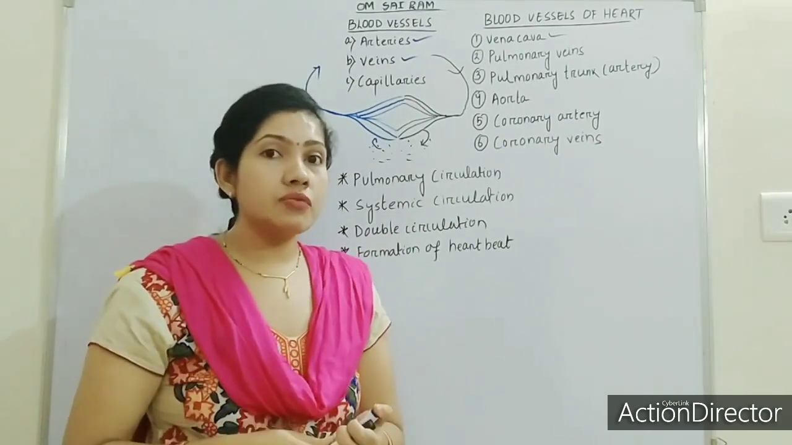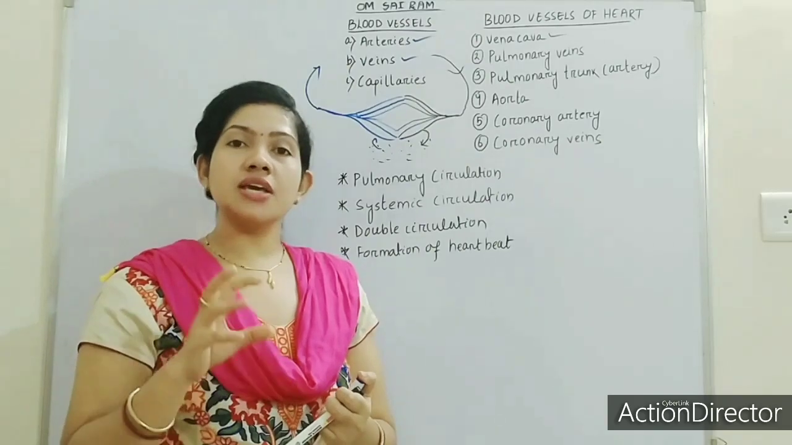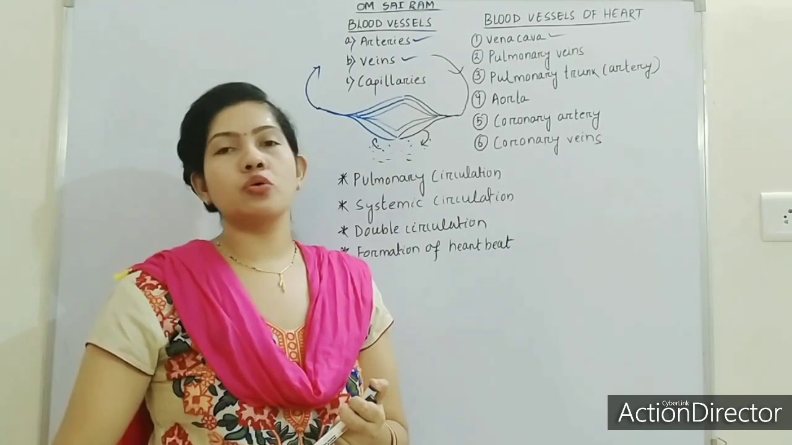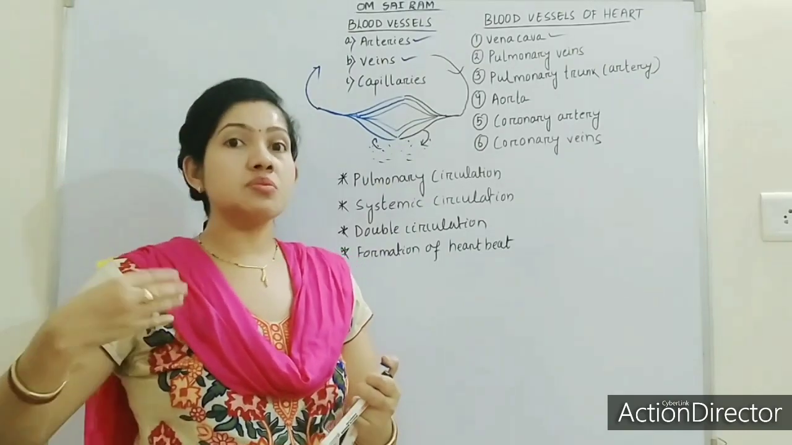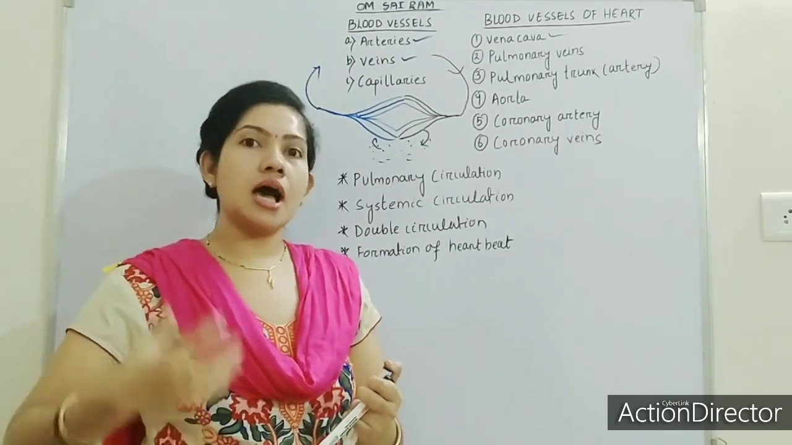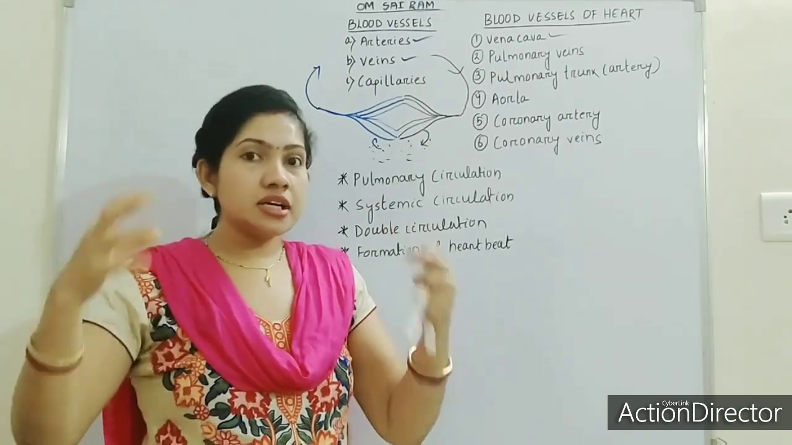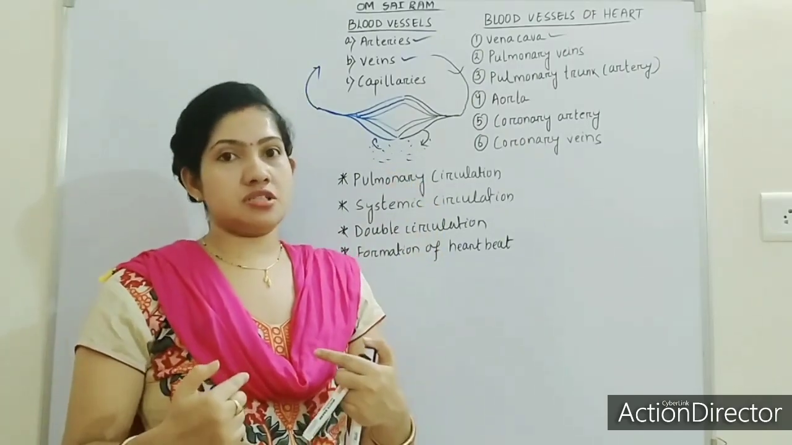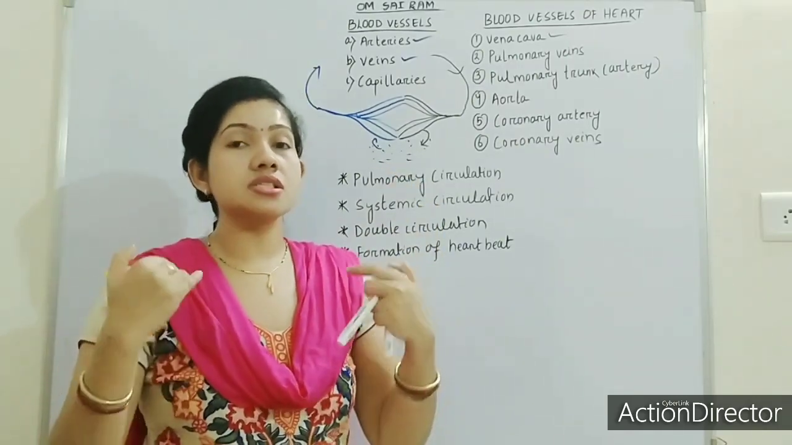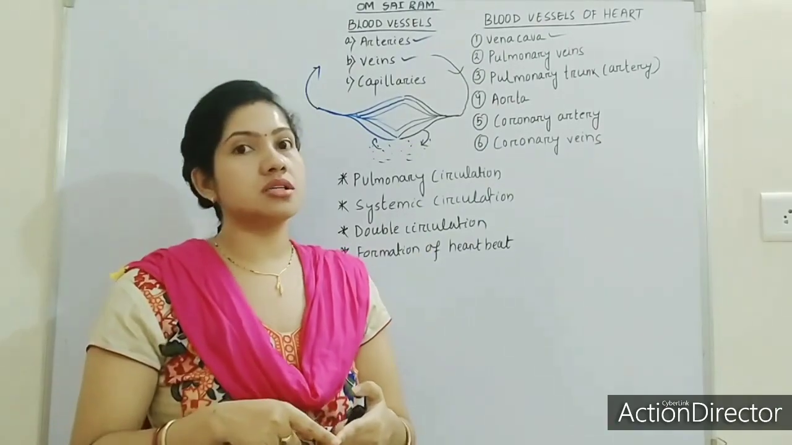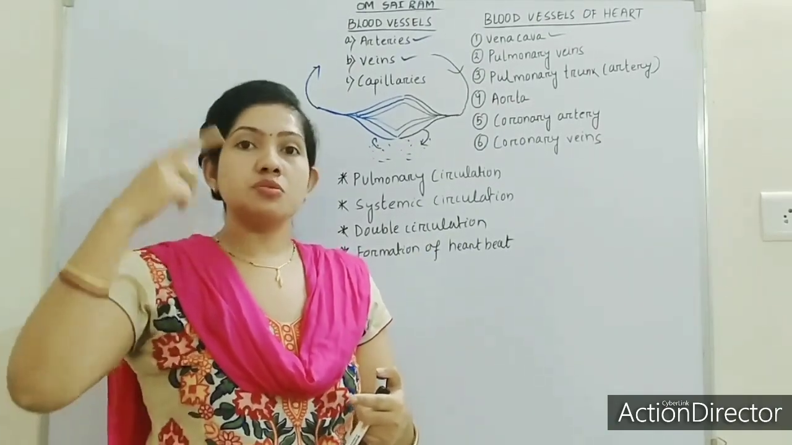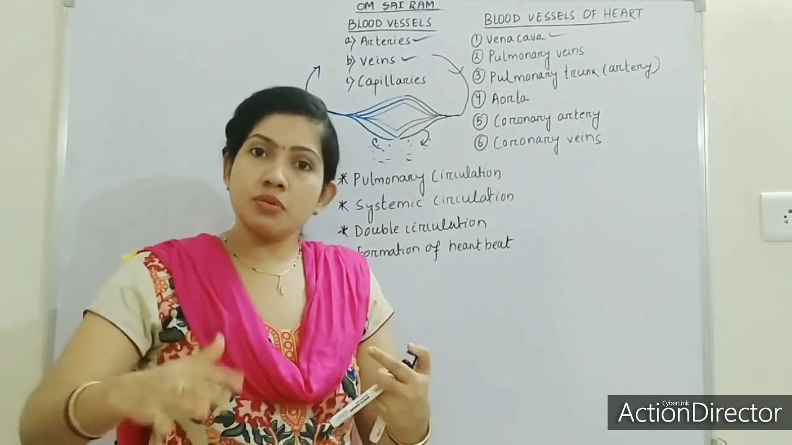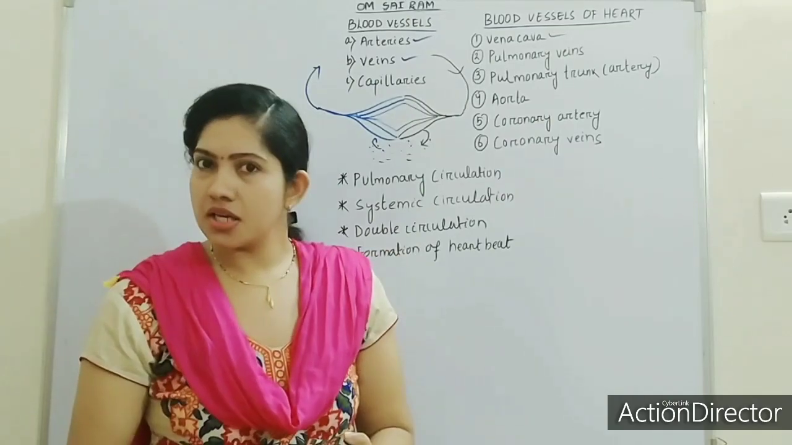Okay, so what is the work of the vena cava? Vena cava will receive the deoxygenated blood from the upper half and the lower half of the body. All the small veins from the lower half and the upper half will collect the waste material from the tissue fluids, and they will pour the deoxygenated blood to the vena cava. The small veins from the upper part will give to the superior vena cava, and the small veins from the lower part will give to the inferior vena cava.